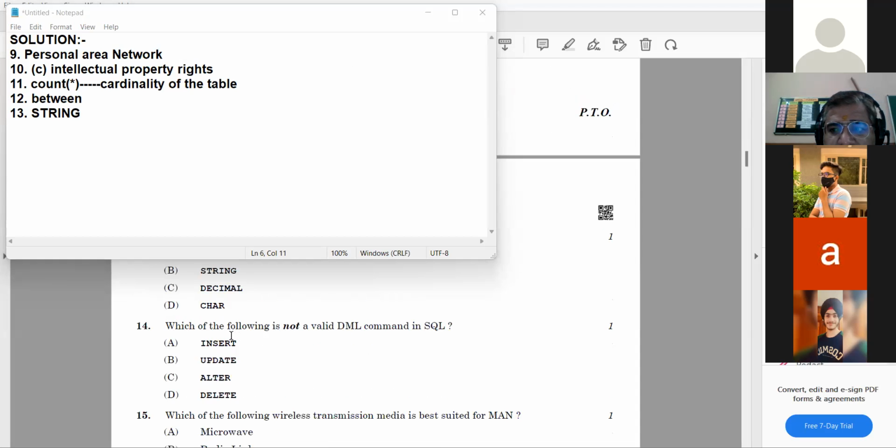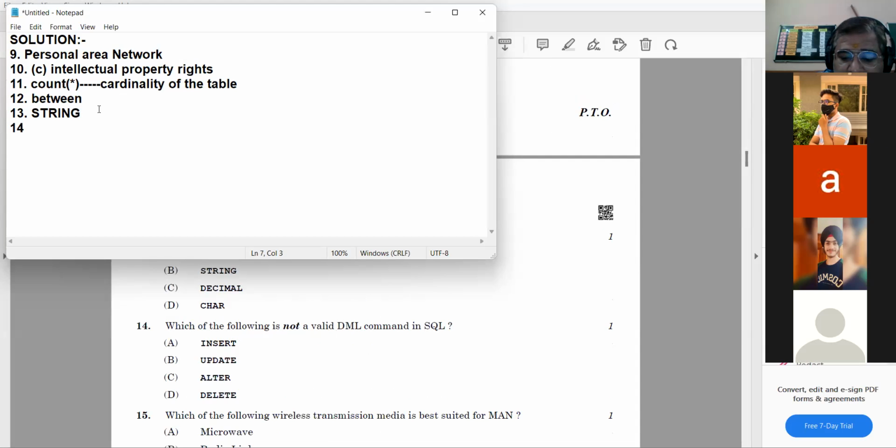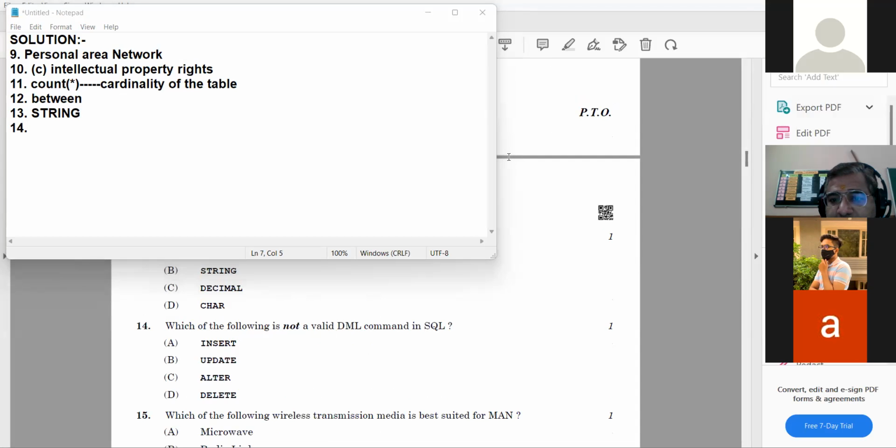Which of the following is not a valid DML command? Which one is not a valid DML command? Yes, Tanisha, unmute yourself.